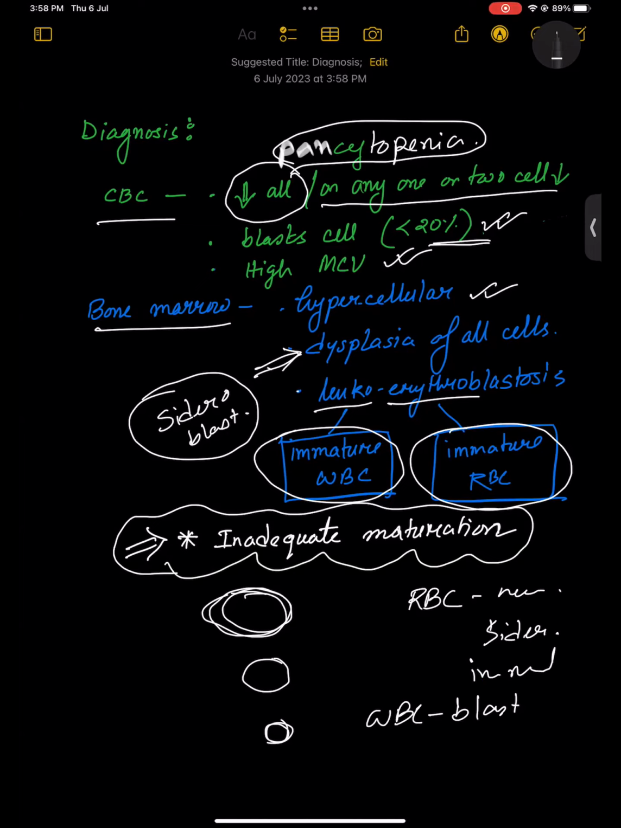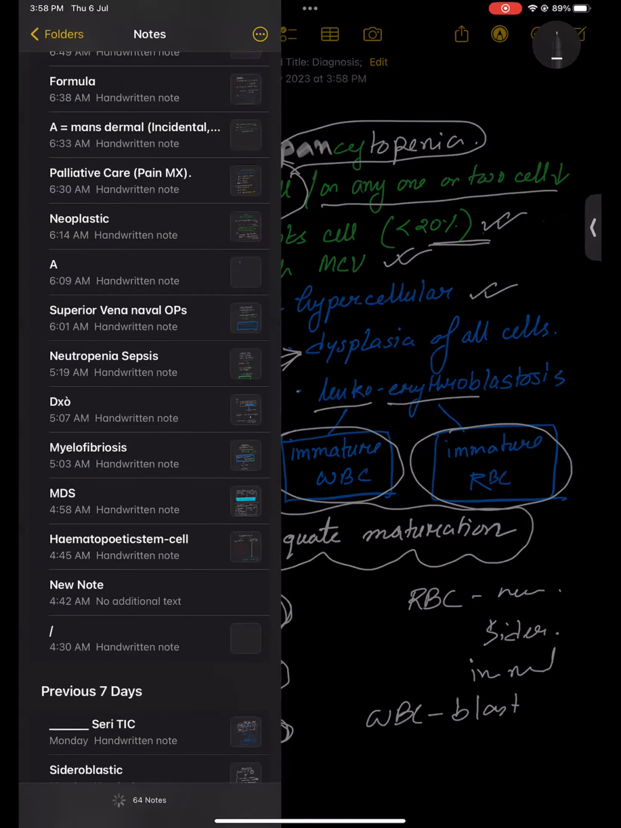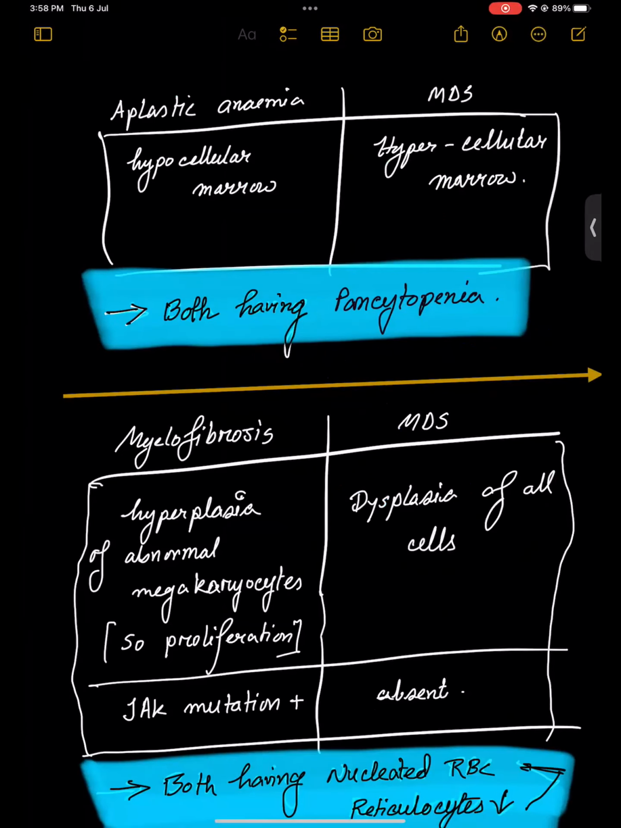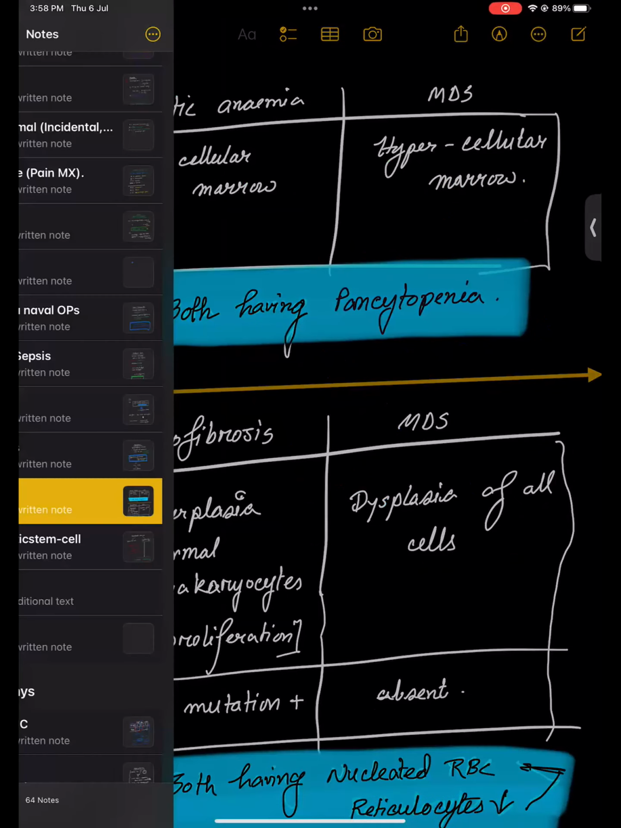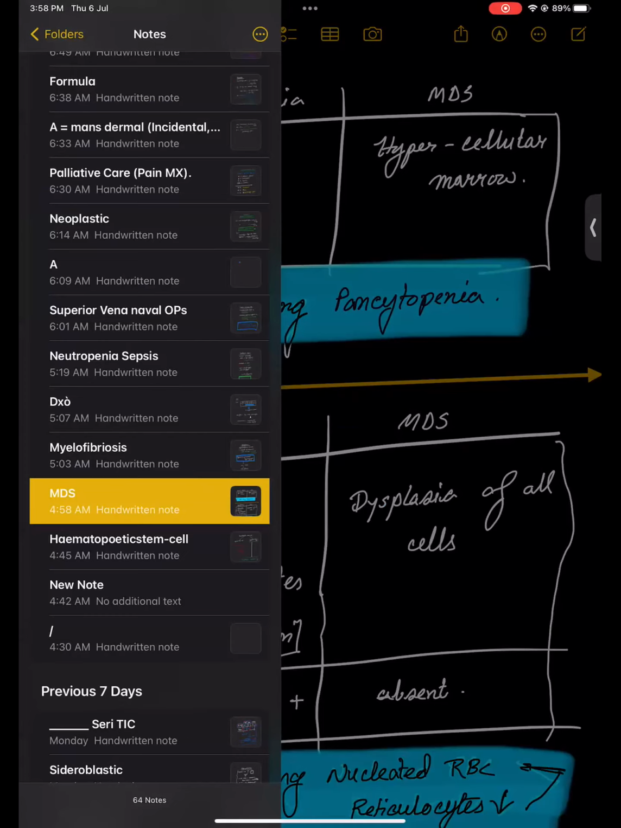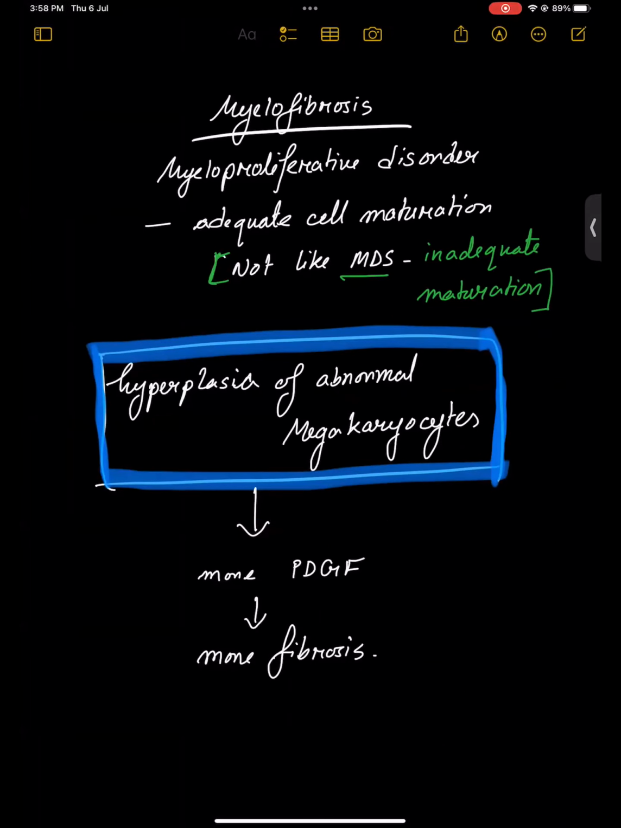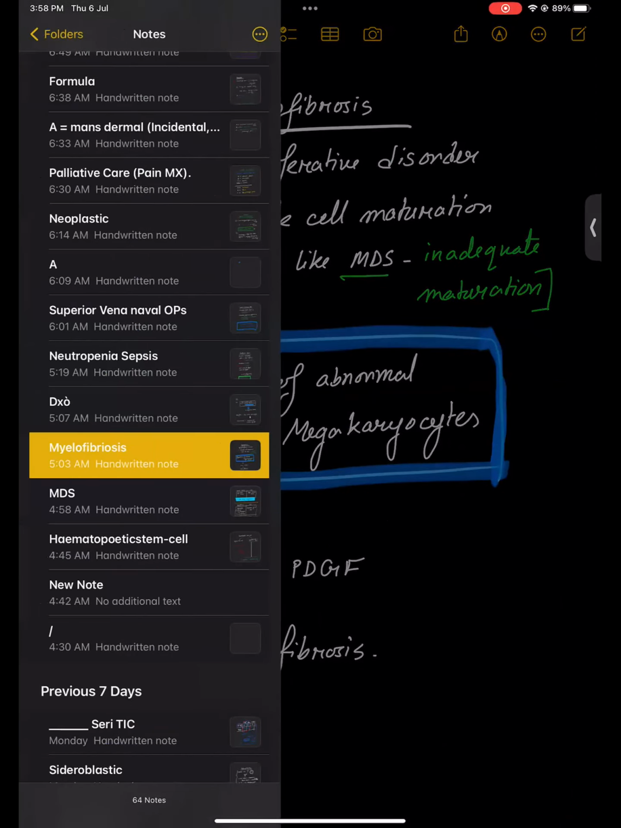Okay, dear. So this is our diagnosis. Now come to our next thing. So how will you differentiate myelofibrosis and myelodysplasia? Okay, let's first finish our myelodysplasia with the other differential diagnoses.